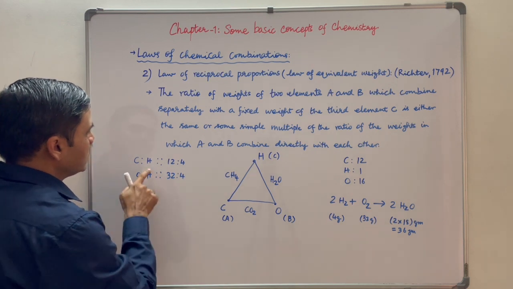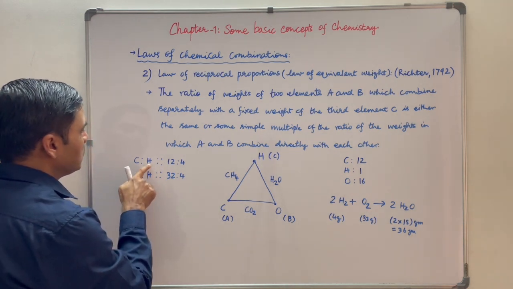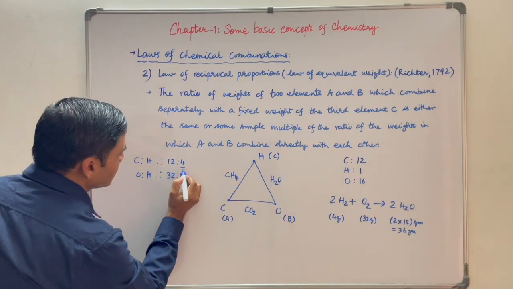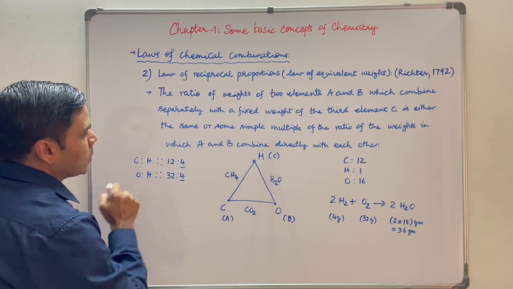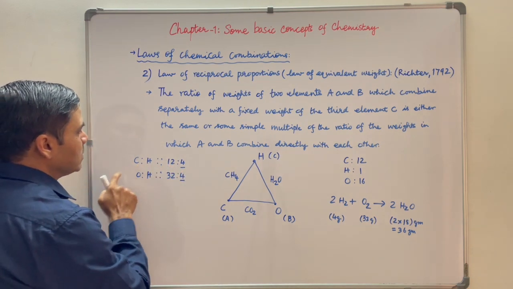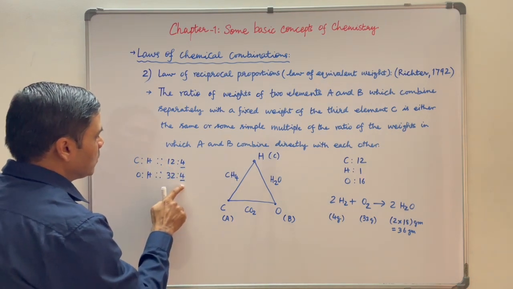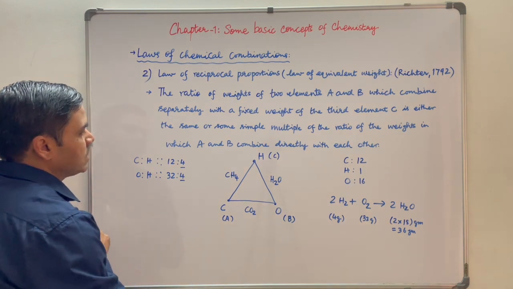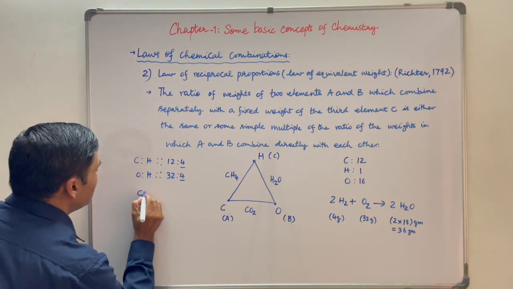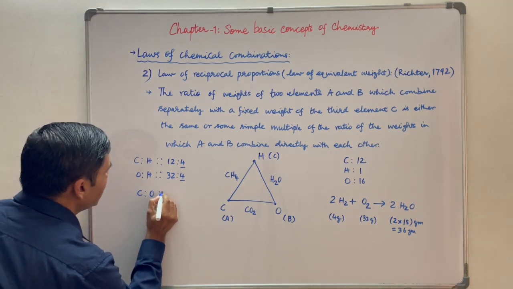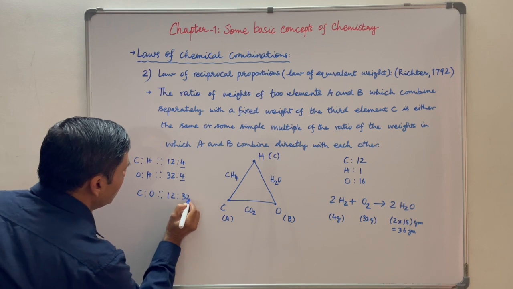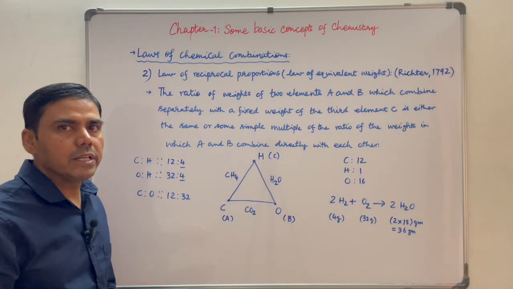Now we have to fix the mass of hydrogen with which carbon and oxygen combine. It is already fixed, so let us say it is 4 gram. With 4 gram of hydrogen, 12 gram of carbon is combining. With 4 gram of hydrogen, 32 gram of oxygen is combining. So the ratio of carbon is to oxygen when they combine should be 12 is to 32, or a simple multiple of it.